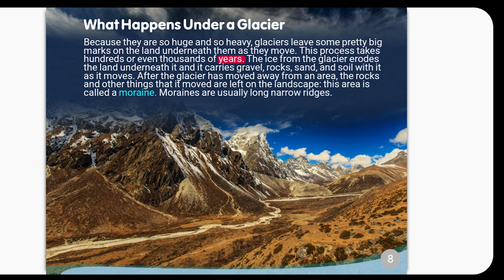The ice from the glacier erodes the land underneath it, and it carries gravel, rocks, sand, and soil with it as it moves. After the glacier has moved away from an area, the rocks and other things that it moved are left on the landscape. This area is called a moraine. Moraines are usually long, narrow ridges.